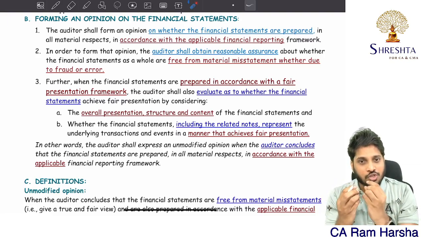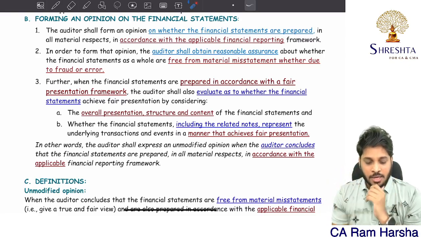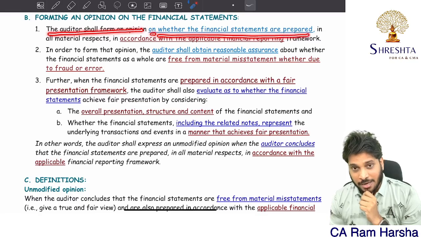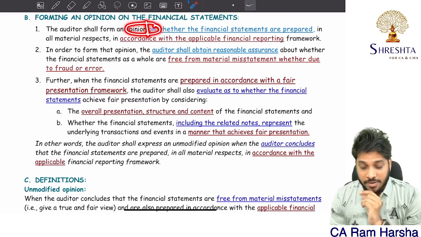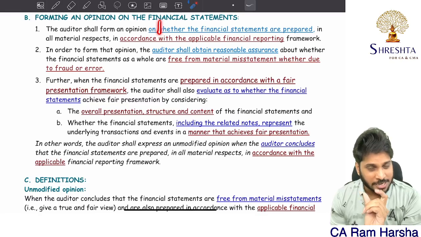Pauses are of two types: long pause and short pause. Like, the auditor shall form an opinion on whether the financial statements are prepared. You see, between opinion and on I gave a long pause, whereas between on and whether I gave a short pause. Able to understand, able to figure out?